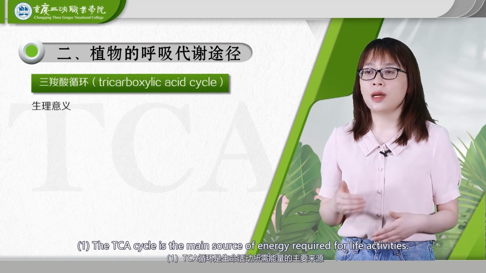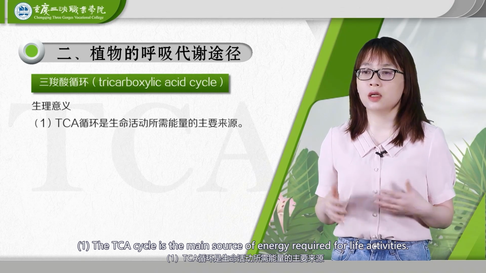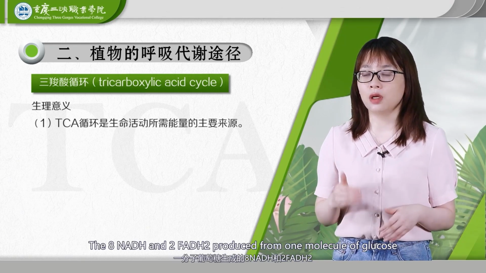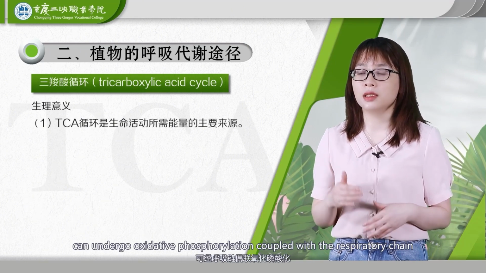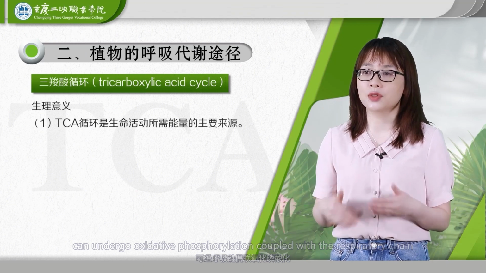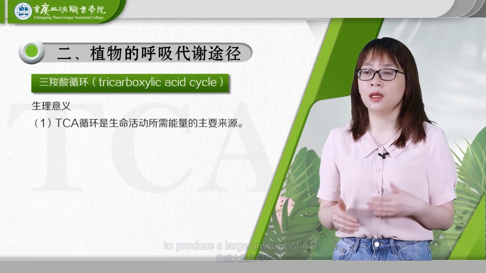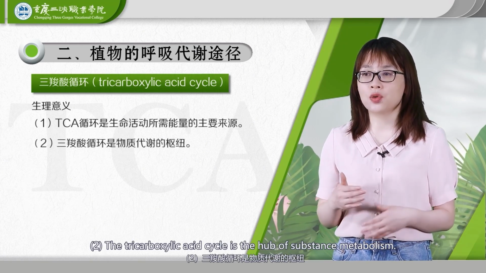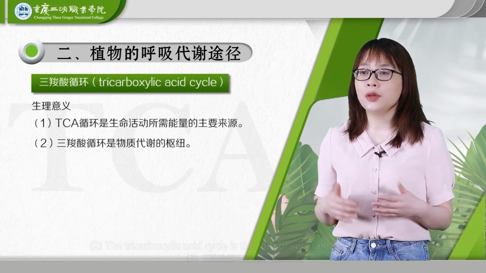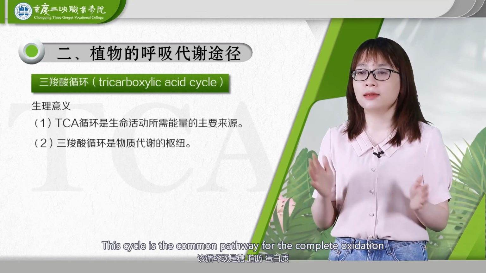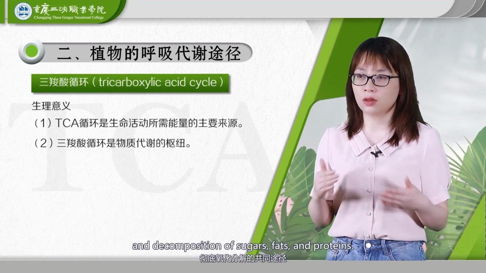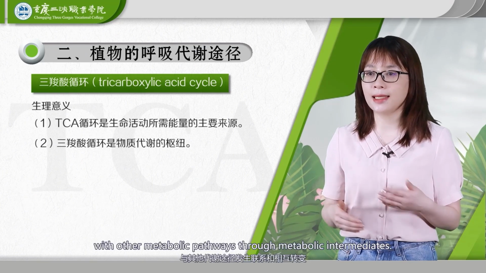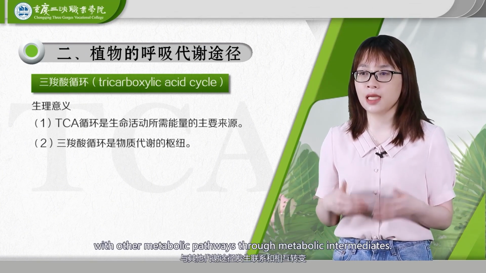1. The TCA cycle is the main source of energy required for life activities. The 8 NADH and 2 FADH2 produced from one molecule of glucose can undergo oxidative phosphorylation coupled with the respiratory chain to produce a large amount of ATP, which provides energy for plant life. 2. The tricarboxylic acid cycle is the hub of substance metabolism. This cycle is the common pathway for the complete oxidation and decomposition of sugars, fats, and proteins. It can also be connected and transformed with other metabolic pathways through metabolic intermediates.